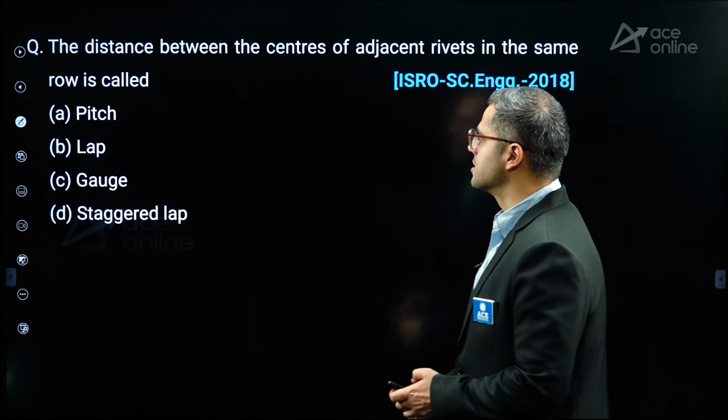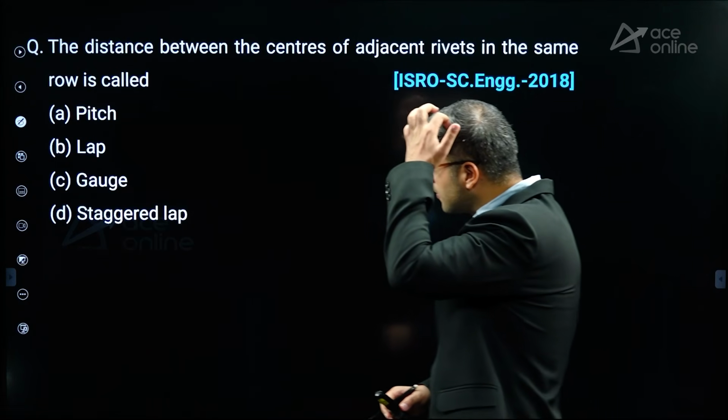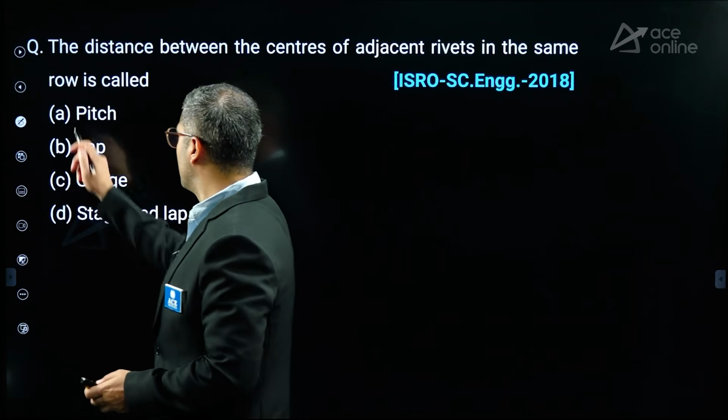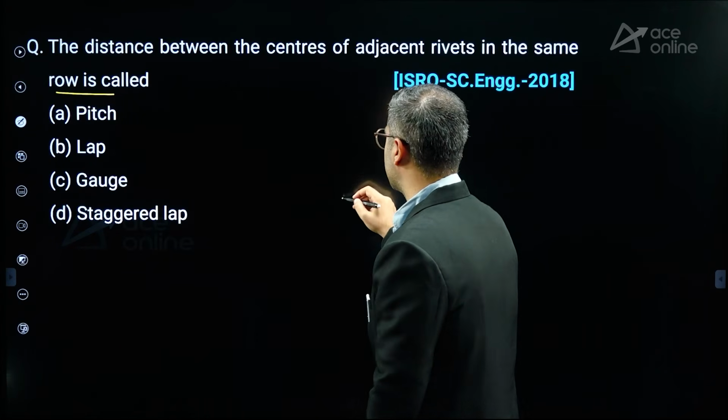Next, a very simple question. Distance between the centers of the adjacent rivets in the same row is called as. So in the same row, distance between.